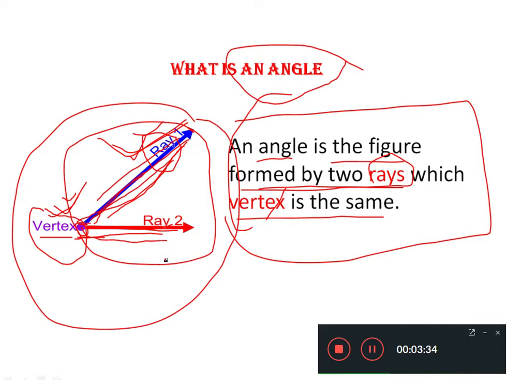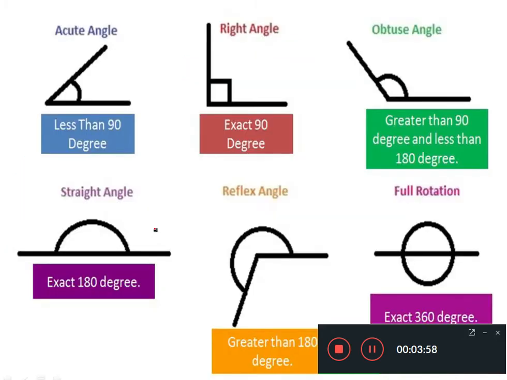Now as far as your syllabus is concerned, which was recently released by the NCERT, we are going to learn these angles, which are in our next slide. Dear students, this is our next slide and on this screen you can see the various kinds of angles given over here.